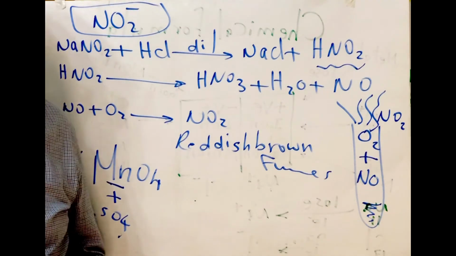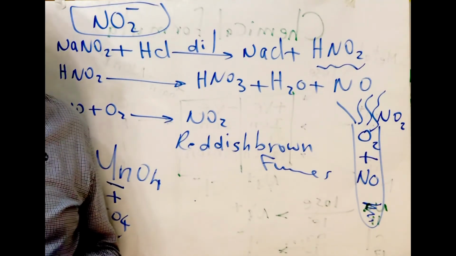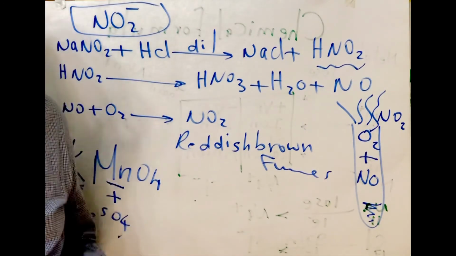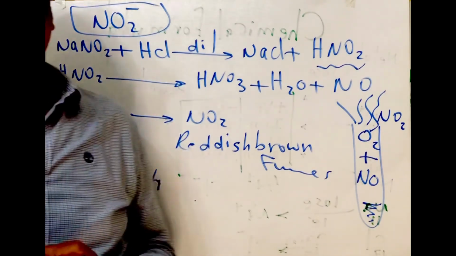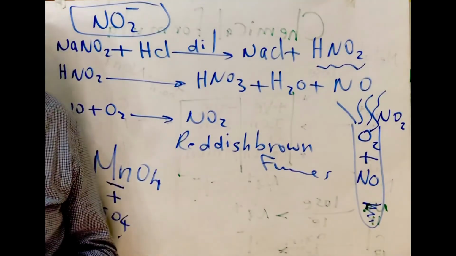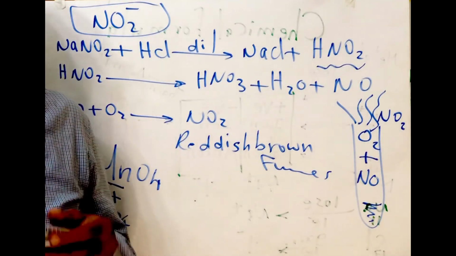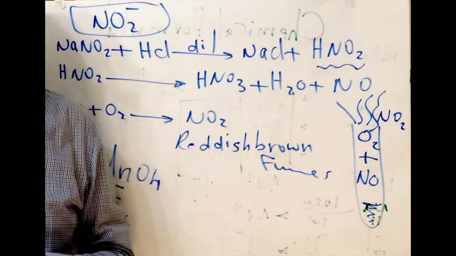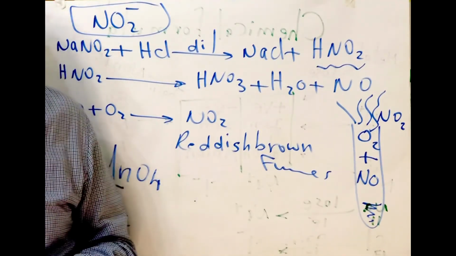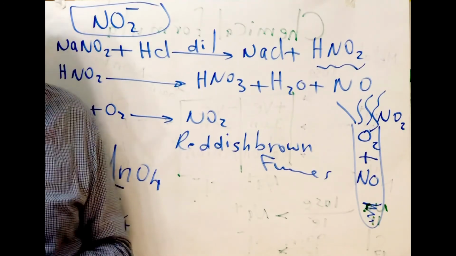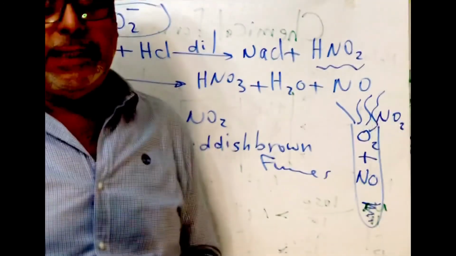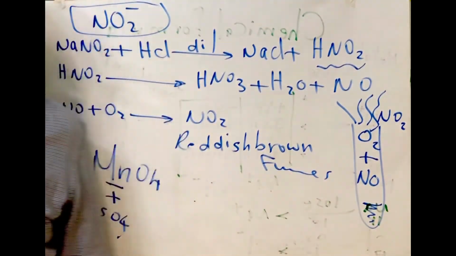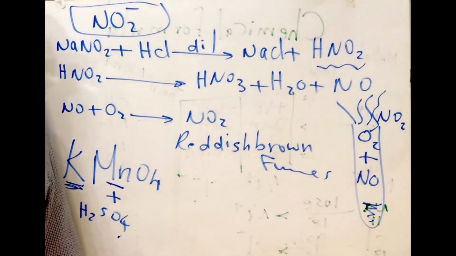Dear student, we must study this part carefully, and we must stay in the lab and do the experiment. Every anion of this group has a certain gas produced, and we can detect it. Thank you. First group ended, and we will try to make this experiment in the lab and give you a video. Thank you.